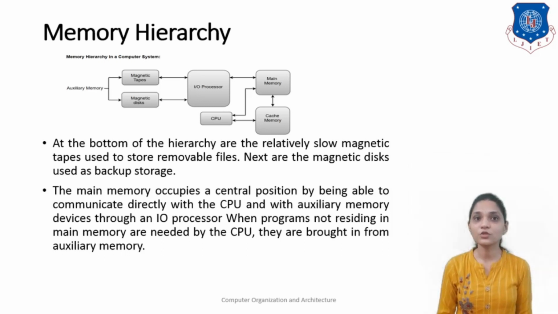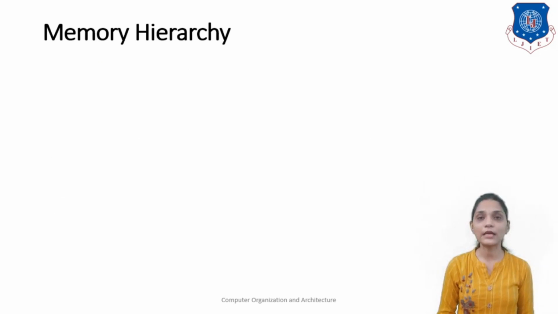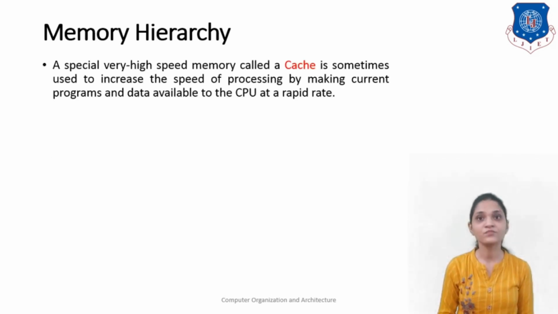When programs not residing in the main memory are needed by the CPU, they are brought in from the auxiliary memory. Programs that are not currently needed in the main memory are transferred into the auxiliary memory to provide space for the currently used programs and data. So we can consider this kind of hierarchy.